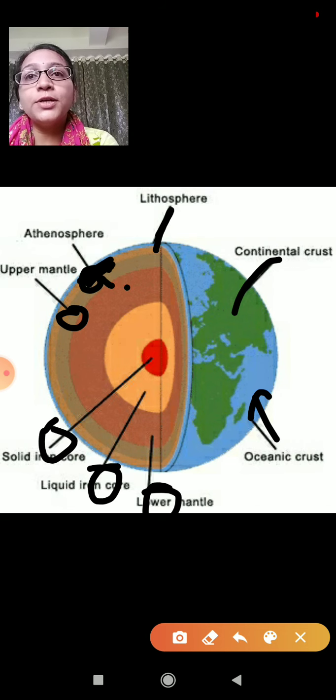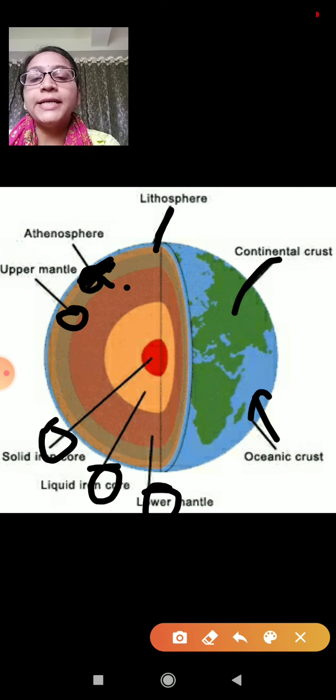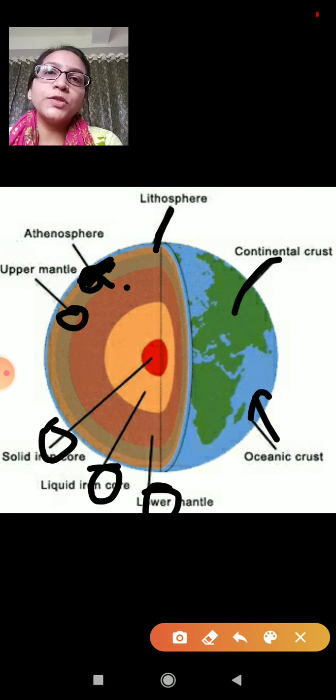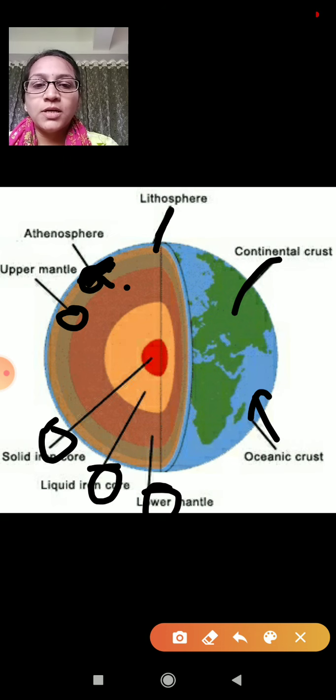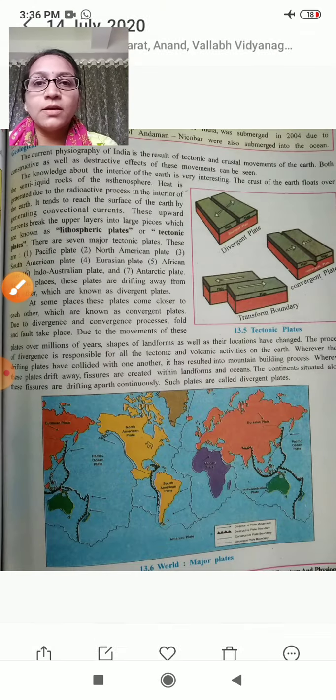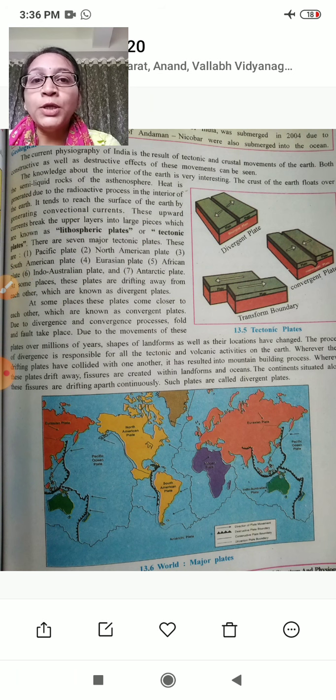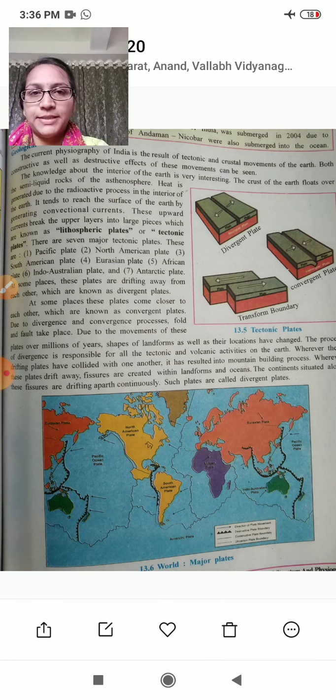Heat is generated due to the radioactive process in the interior of the earth, and it tends to reach the surface of the earth by generating convectional currents. These upward currents break the upper layer into large pieces, which are known as lithospheric plates or tectonic plates.